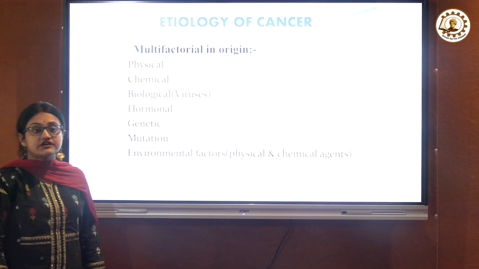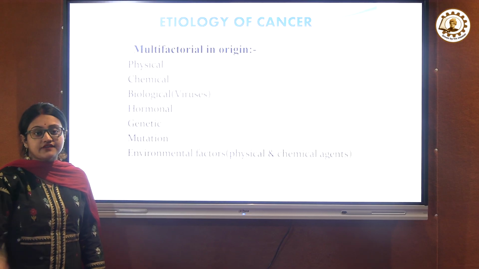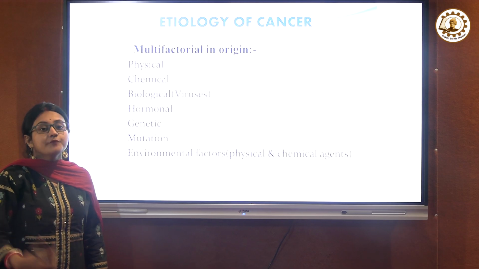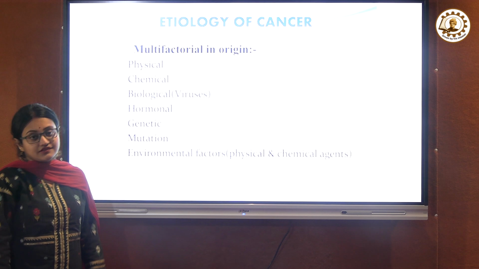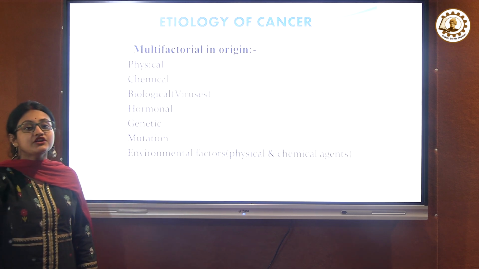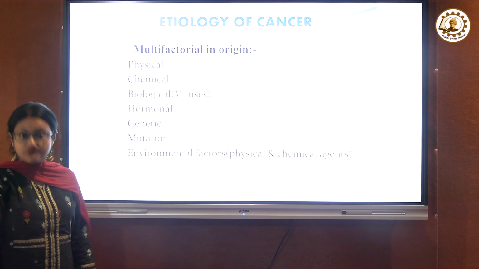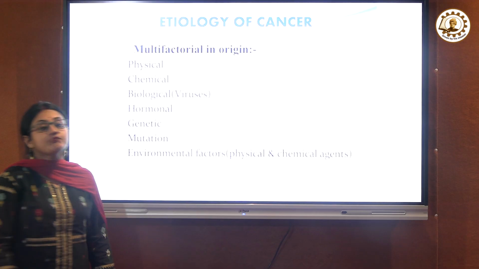Nowadays pollution increases, and we already take so many pesticides and herbicides through our food, so there are many chances of developing cancers. Another important factor is UV rays, which also cause cancers. So we have to protect our skin from UV rays.